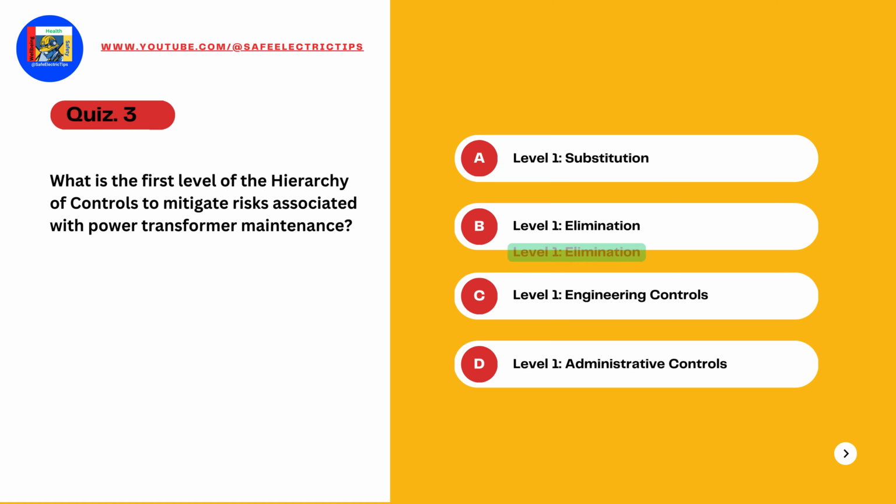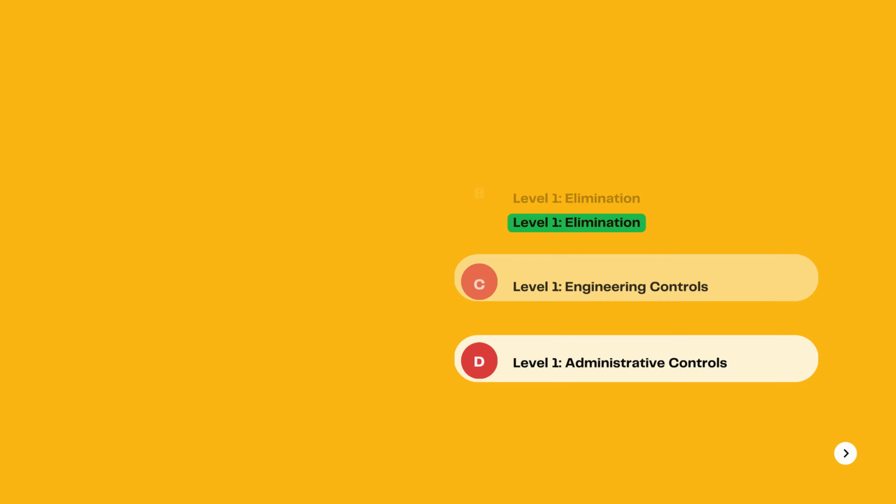For Quiz 3, correct answer, B, again. Elimination is the most effective way to mitigate risks. For power transformer maintenance, this means de-energizing the transformer, disconnecting electrical connections, and ensuring safe grounding.